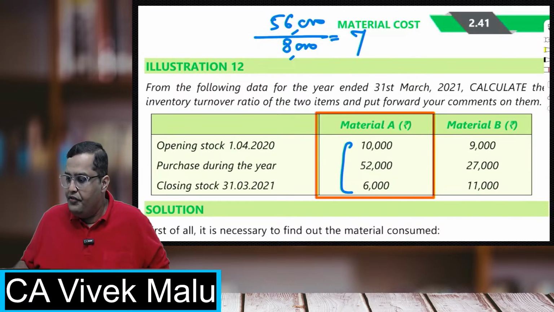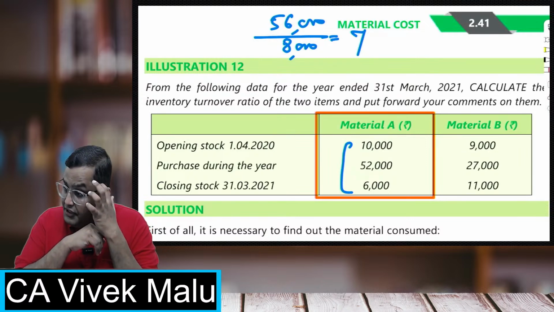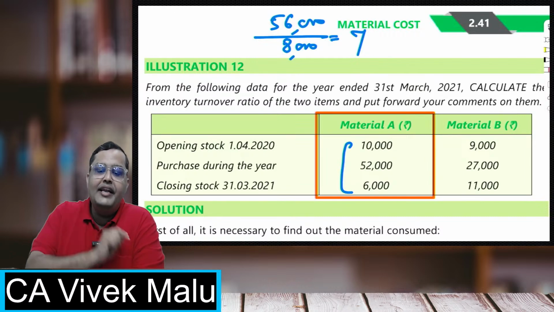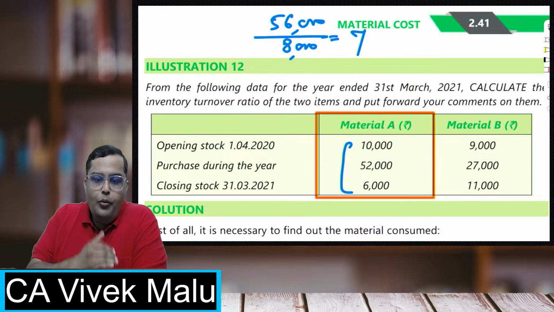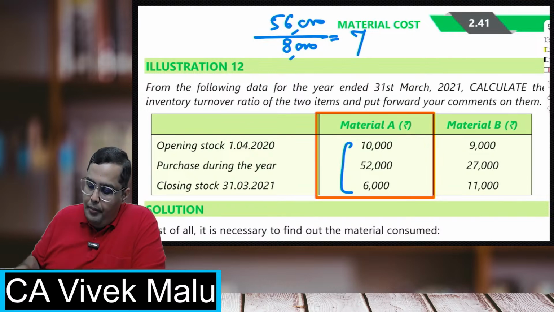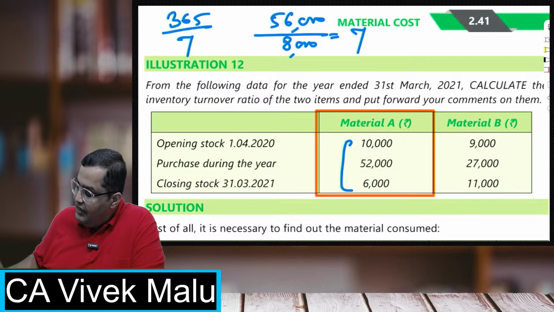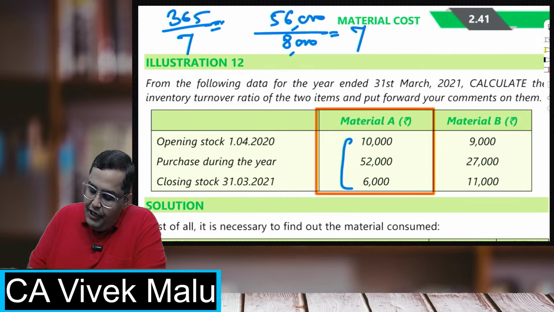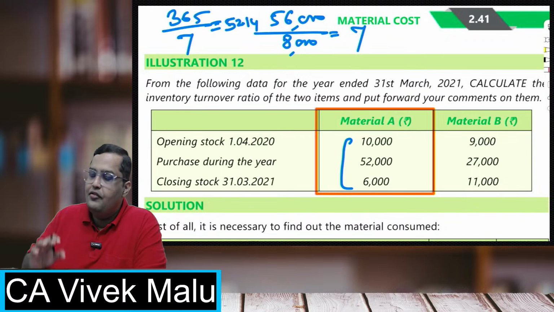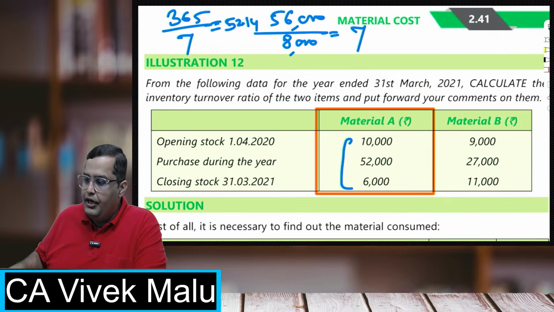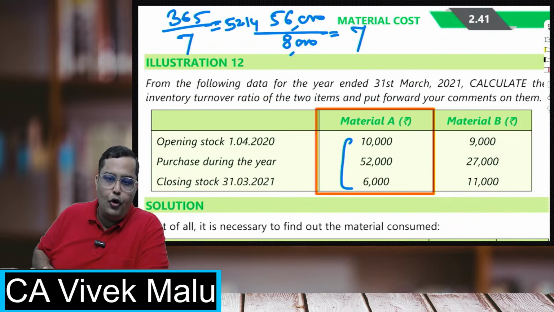Okay, perfect. Avni, Malika, Shikha, Vaishnavi, Shiv Karthik, Satyajit, everybody, it is correct. Now you calculate for how many days we were holding this inventory. The formula is 365 days upon inventory turnover ratio, that is 7. So 365 divided by 7, I get the answer 52.14. It means that on an average we normally hold the stock for approximately 52 days.